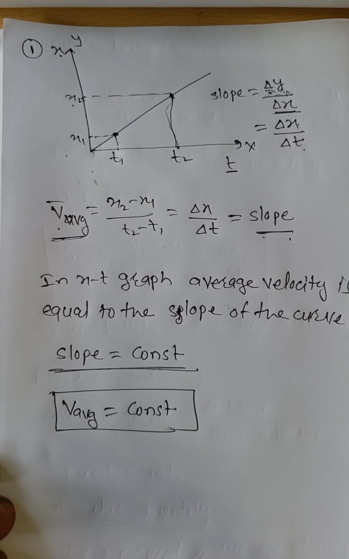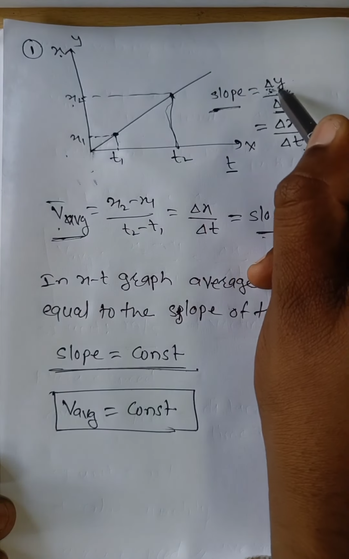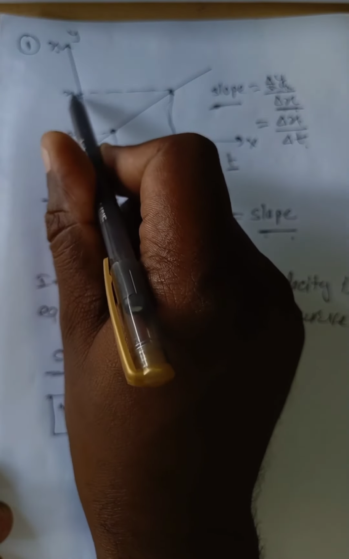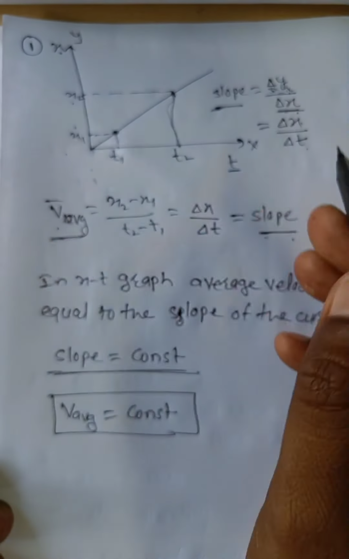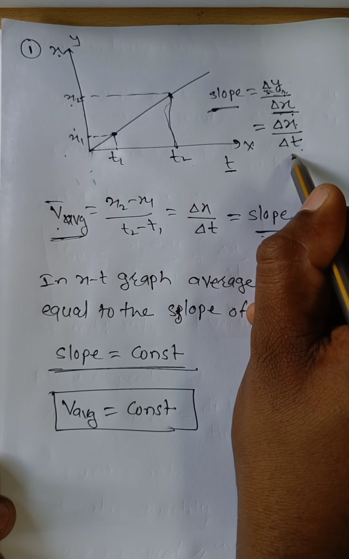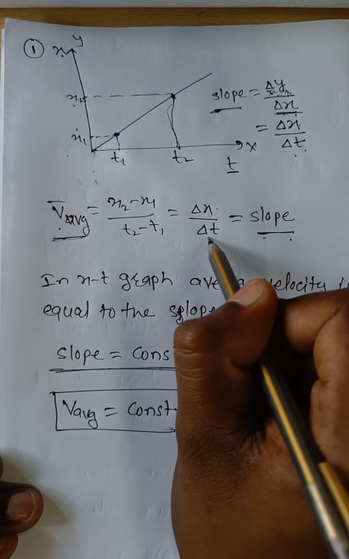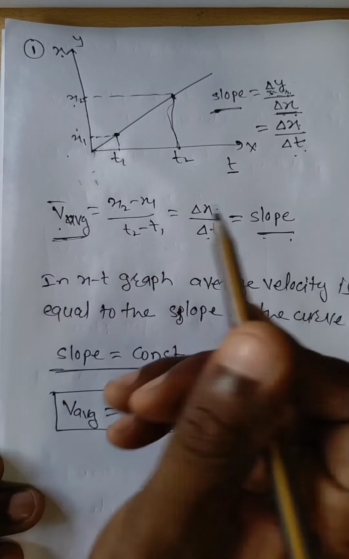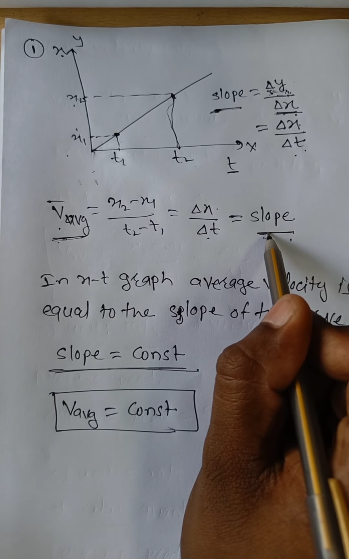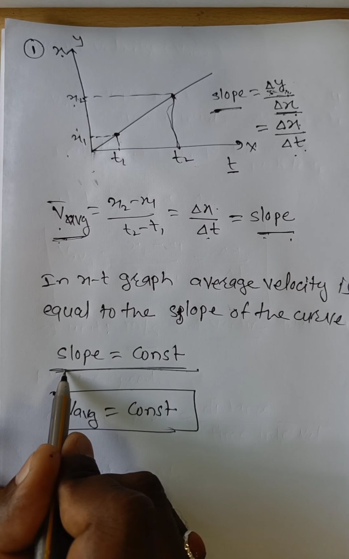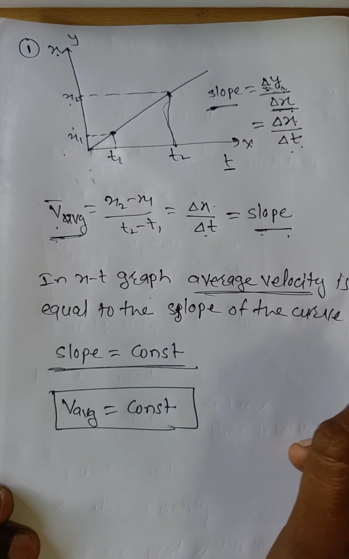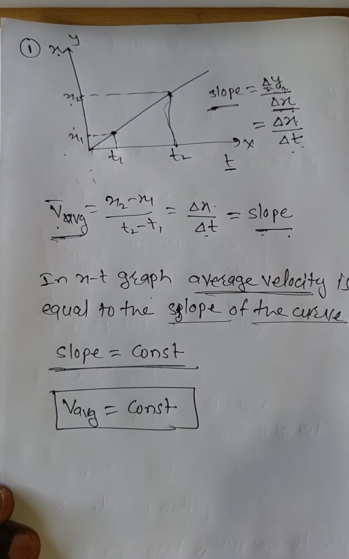We have to remember that slope is equal to change in y coordinate divided by change in x coordinate. Along the y coordinate the position is present, that is delta x, divided by time along the x coordinate, therefore delta x by delta t. Delta x by delta t is nothing but average velocity. Therefore average velocity is equal to the slope of the xt graph. In the xt graph, average velocity is equal to the slope of the curve.